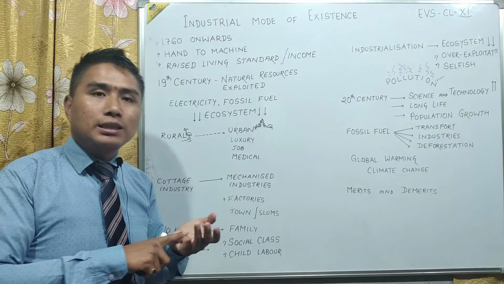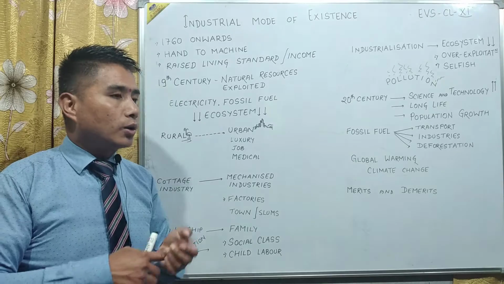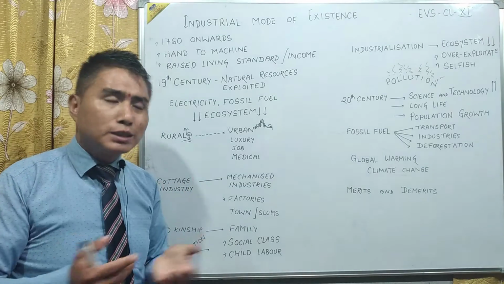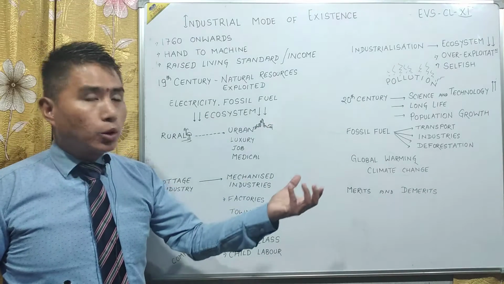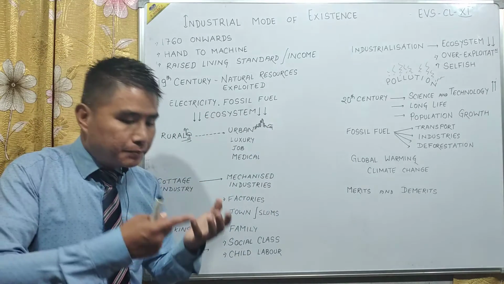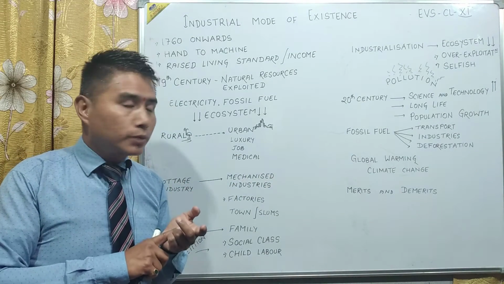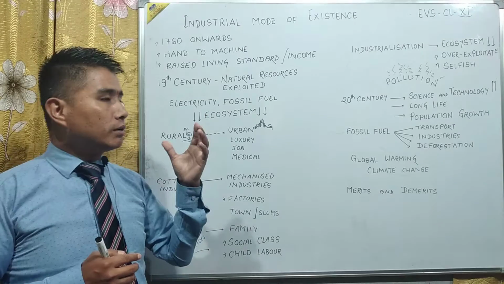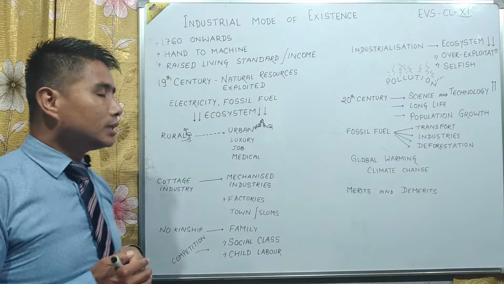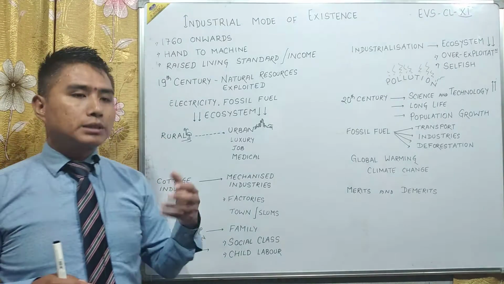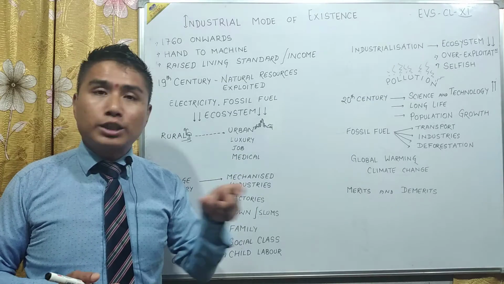Slowly cars came, and from the bicycle came the motorbike, and industries, factories, big machines, heavy motors, heavy machinery. Even at home you can see electrical appliances. Fossil fuel was also a major part of the industrial revolution. Because of that, there was more income generated, because machines did better jobs than human beings, and the jobs were more accurate.